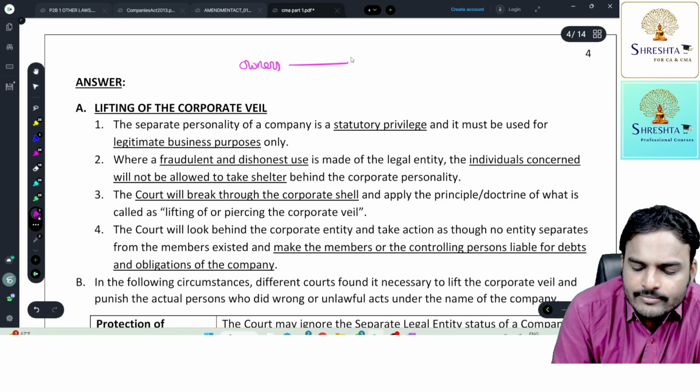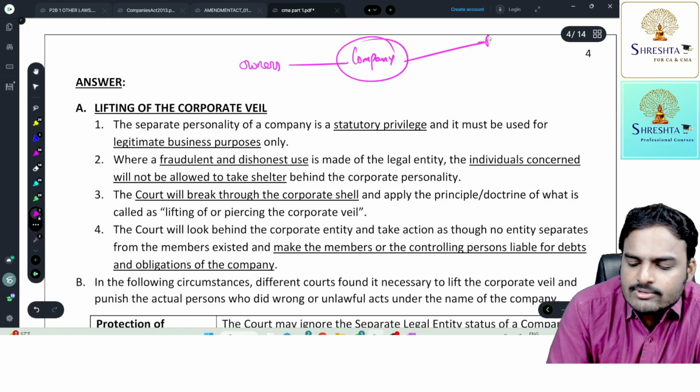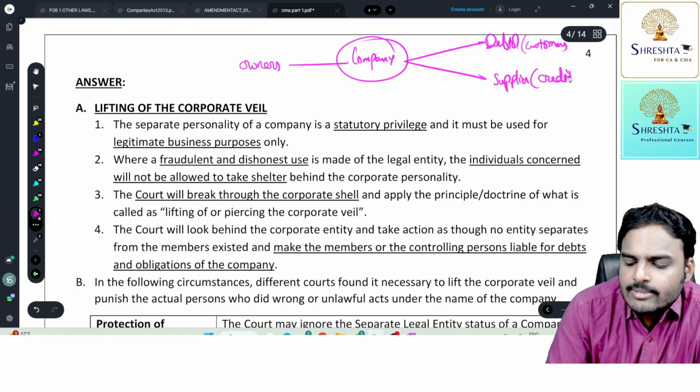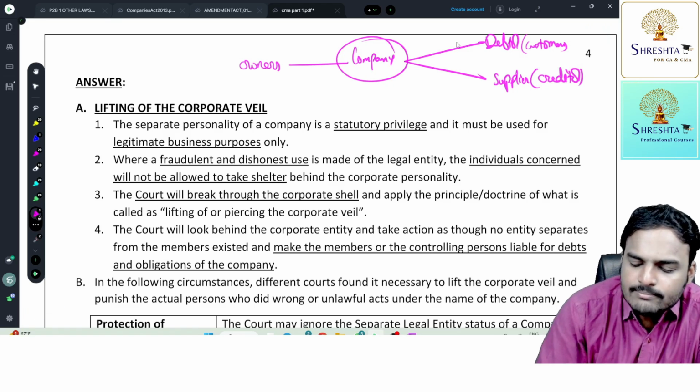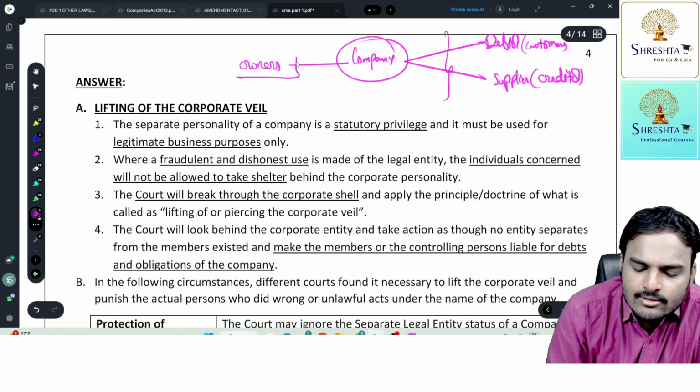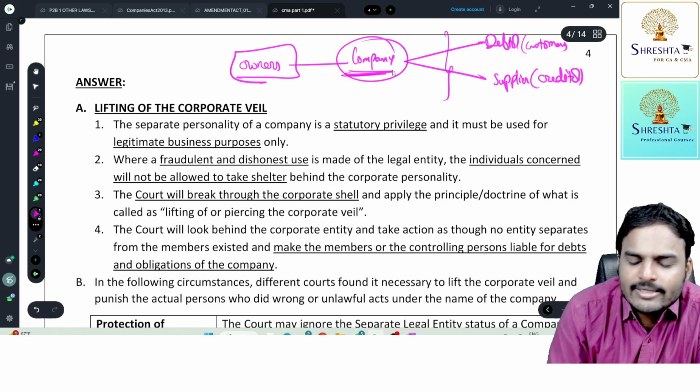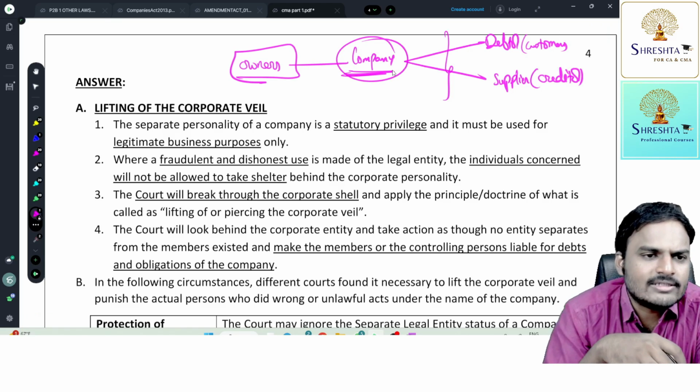Today, owners started a company. This company is entering into agreements with debtors, simply customers. Debtors are nothing but customers. Next, the company is entering into agreements with suppliers. All these transactions are on credit basis. Then the supplier is a creditor, the customer is a debtor. So to the outsiders, tell me, are the owners revealed or only the company? Only the company got revealed.